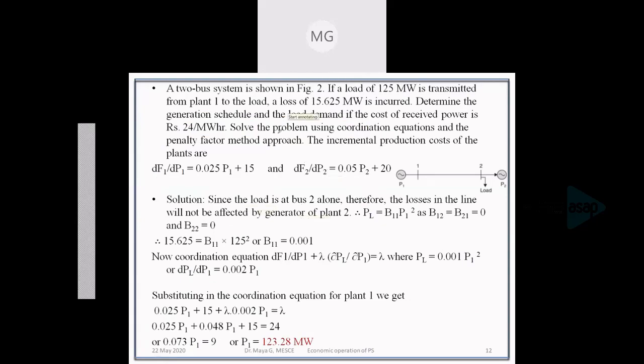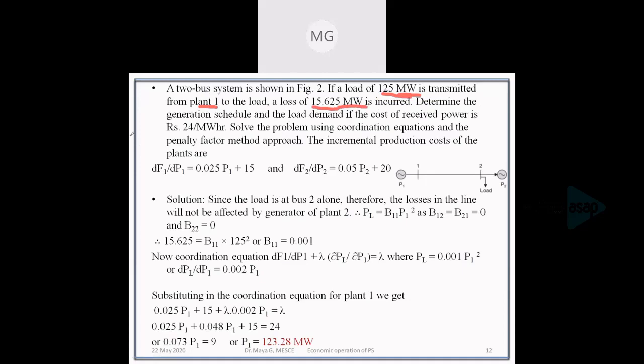So the question is: a 2-bus system as shown in the figure. If a load of 125 megawatt is transmitted from plant 1 to the load, a loss of 15.625 megawatt is incurred.